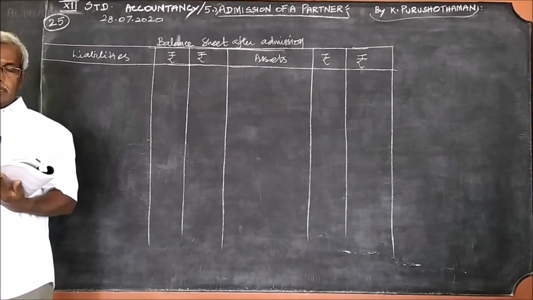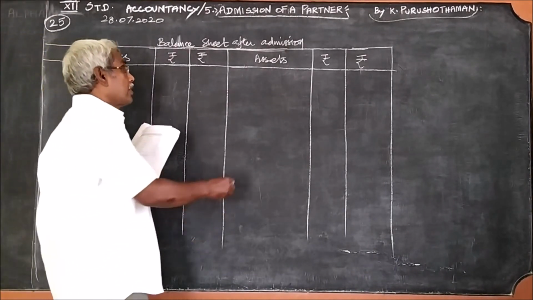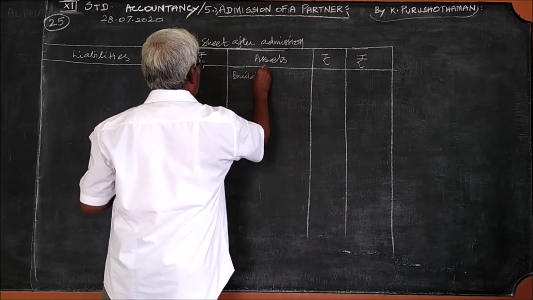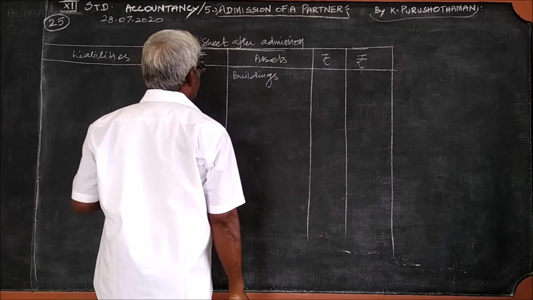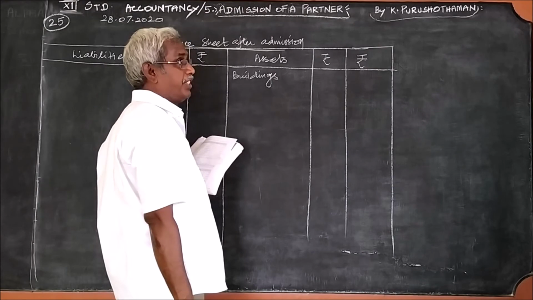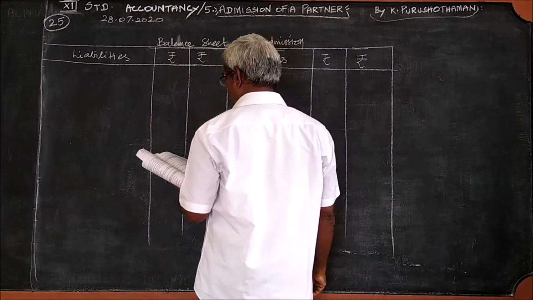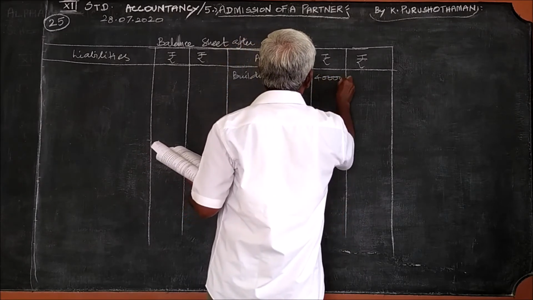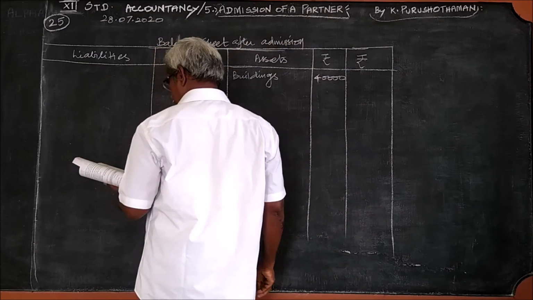Right. Now we shall attend from the question one by one. Buildings. When you attend items from the balance sheet, you should check if there is any corresponding adjustment under the balance sheet or not. Buildings, 40,000. Less depreciation.